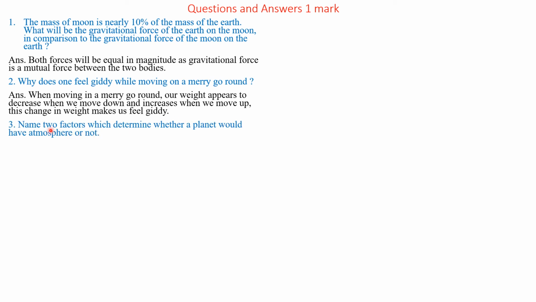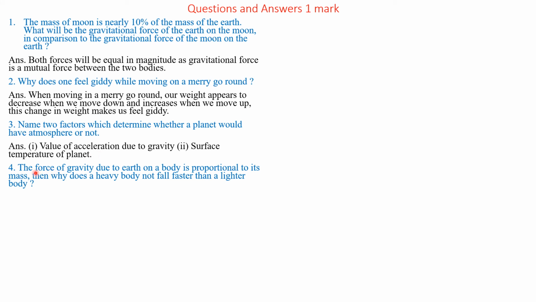Question number 3. Name two factors which determine whether a planet would have atmosphere or not. Answer. The first factor is the value of acceleration due to gravity, and the second factor is the surface temperature of the planet.